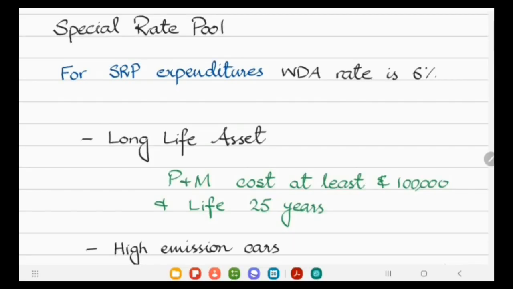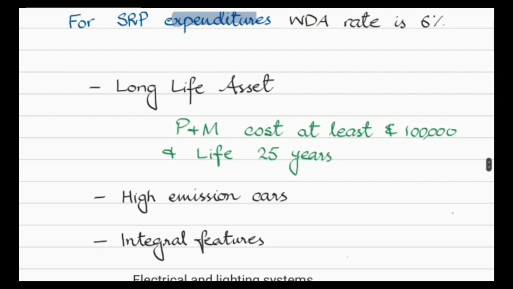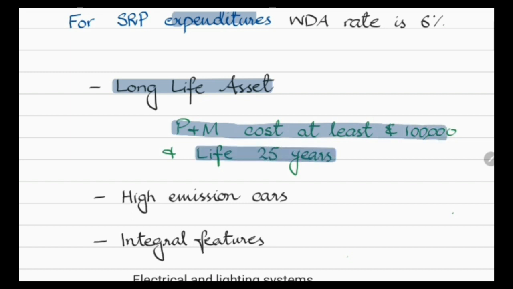So next point is special rate pool. For special rate pool expenditures, writing down allowance rate is 6%. If an expenditure qualifies to be considered as special rate pool expenditure, तो तब उस पर writing down allowance 6% के रेट पे कैलकुलेट किया जाता है. कौन से ऐसे असेट हैं कि जिन पे expenditure आपका special rate pool expenditure consider किया जाता है? These are said to be long life assets, means plant and machinery जिनकी cost at least 1 लाख और life 25 years हो.